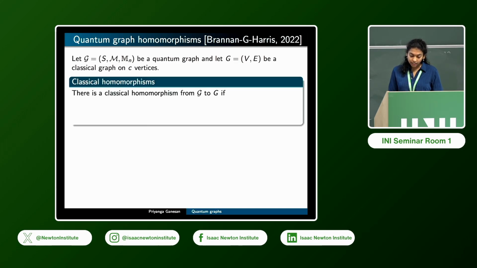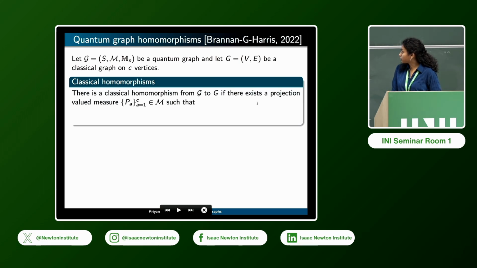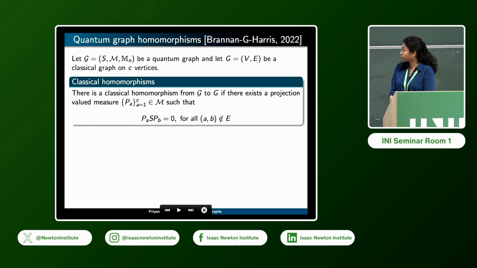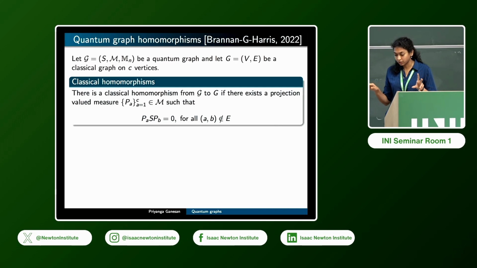And so we say that there is a classical homomorphism from G to G if there is a projection valued measure such that this property is satisfied. And so this basically comes from a winning strategy for a certain game that we define between quantum graphs and classical graphs. So the inputs of this game are basically elements of M that have been vectorized, and part of it has been sent to Alice and part of it has been sent to Bob.